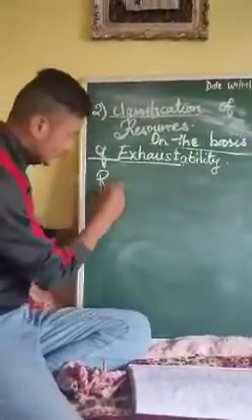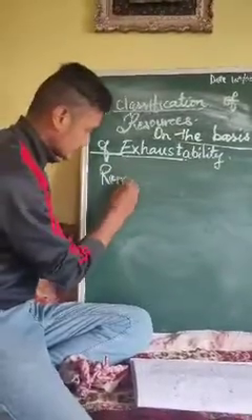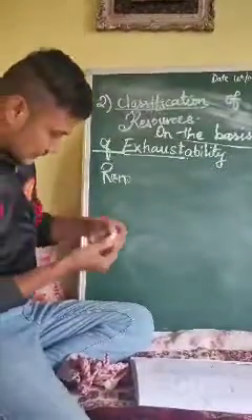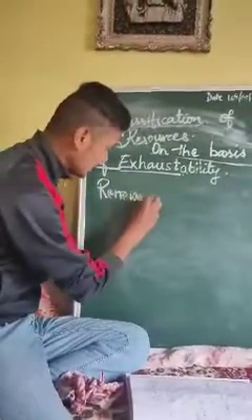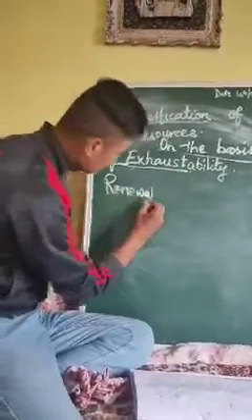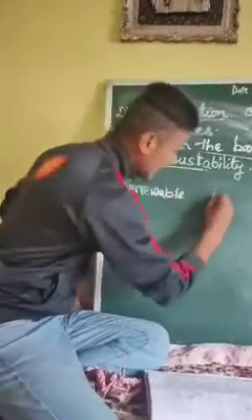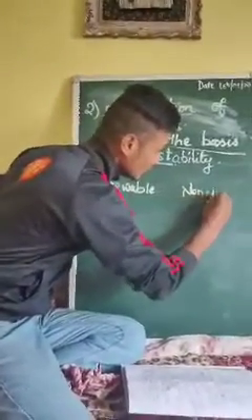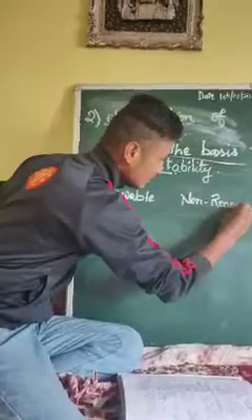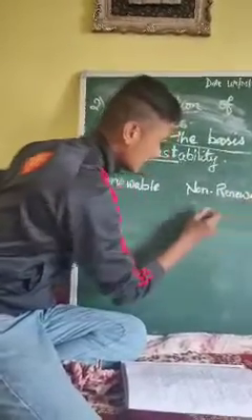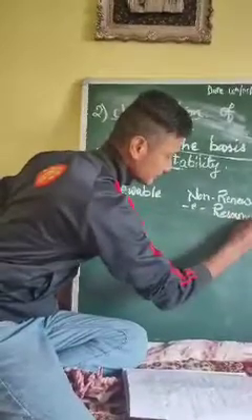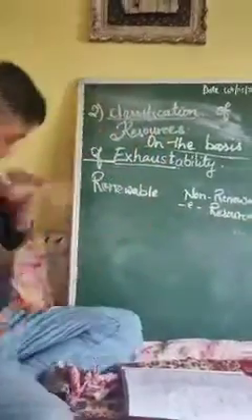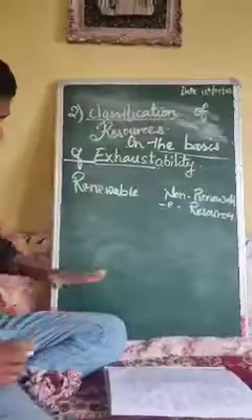One is called renewable and the other is non-renewable. Renewable and non-renewable resources.